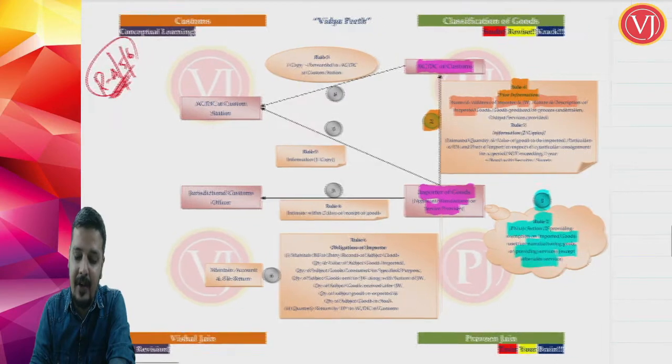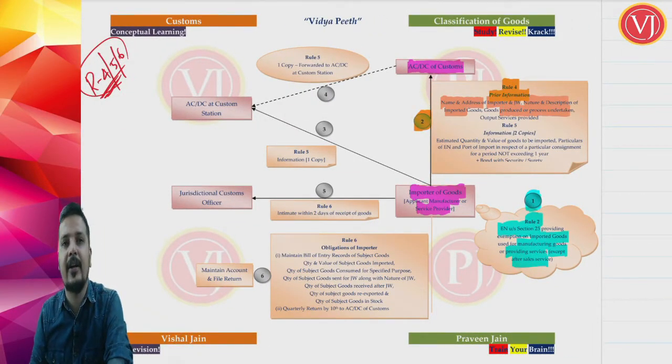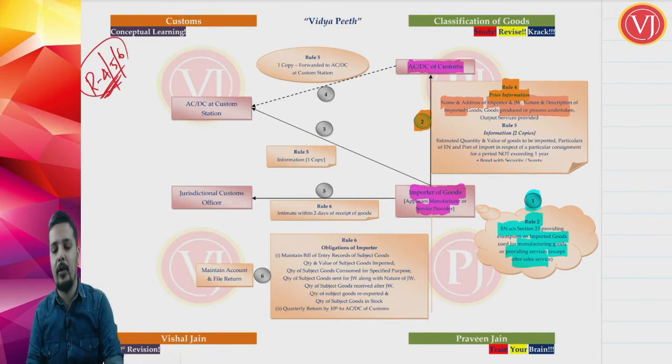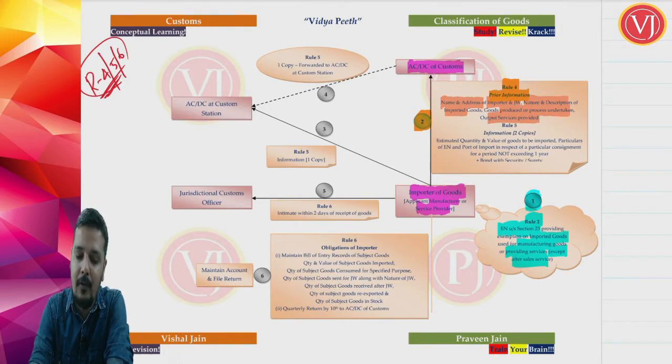And if he is a manufacturer, he has to give what will be the goods produced as well as the process undertaken. What will be the final product and the process that he is going to undertake. And if he is a service provider, he has to tell what is the output service he is going to provide. So these are the 4 informations that he has to give in advance.